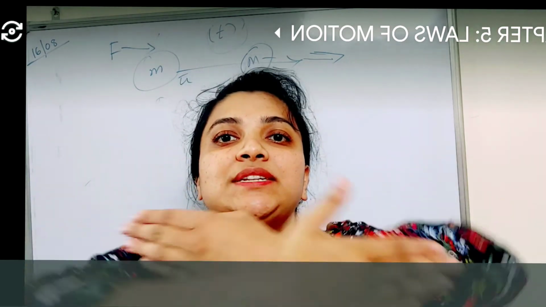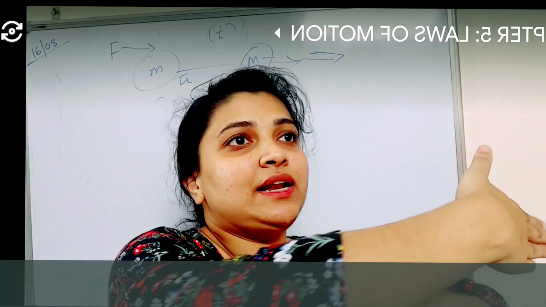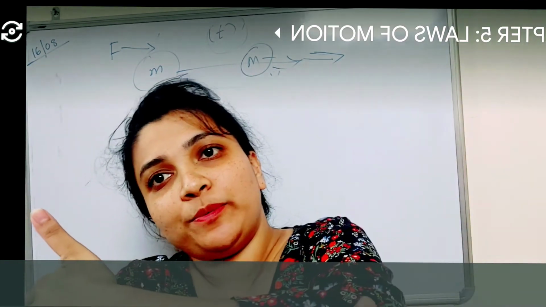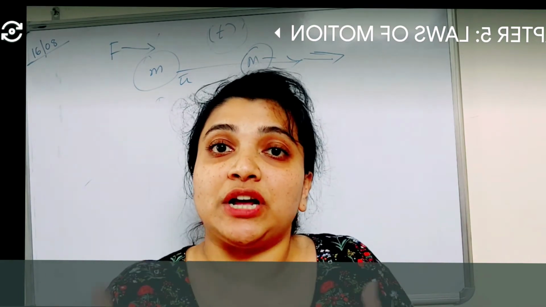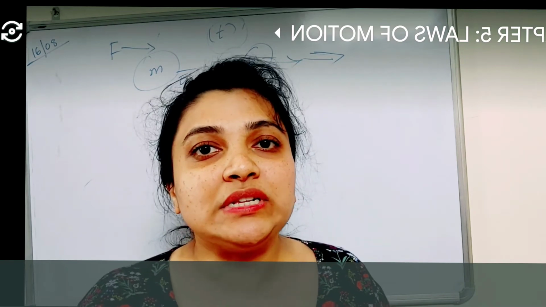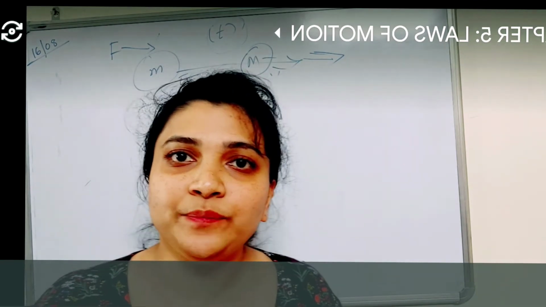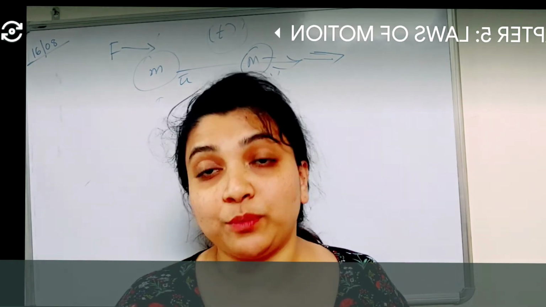But they are opposite in direction, right? So if I'm firing in this direction, the reaction is in the opposite direction. So we say that action and reaction are equal, but they are opposite. So that gives us Newton's third law of motion. Clear? Understood what is Newton's third law of motion, children? To every action, there is an equal and opposite reaction.